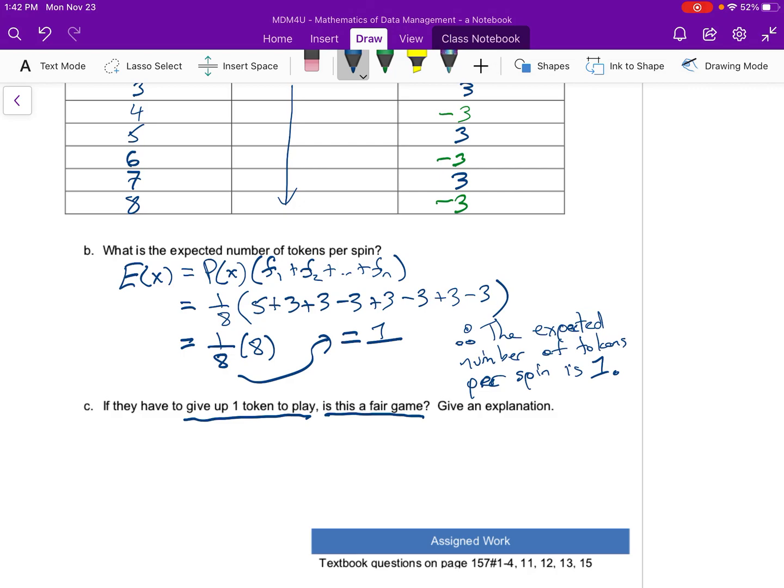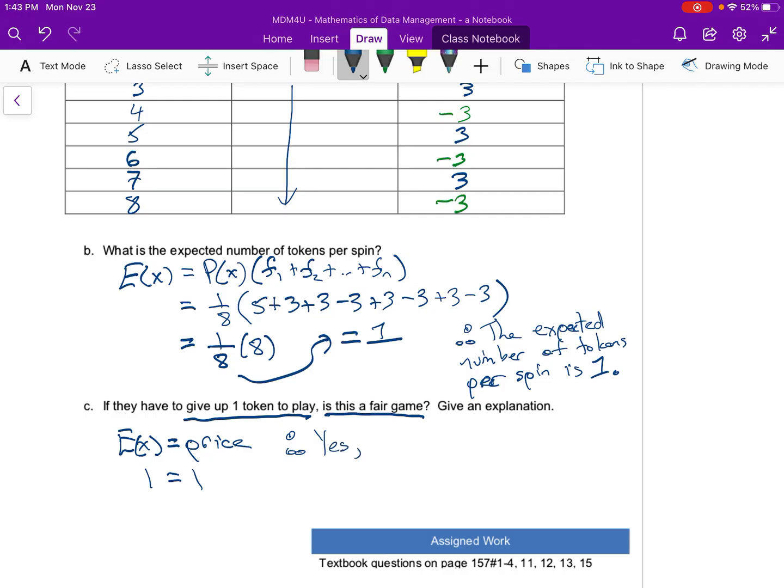In that case, they kind of offset each other, so we know that the expected value is equal to the price. And so this is 1 equals 1, and therefore we would say it is a fair game because you have equal chance of winning and losing over the long run.